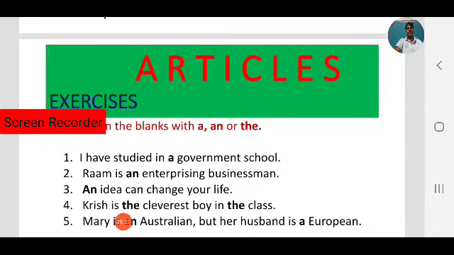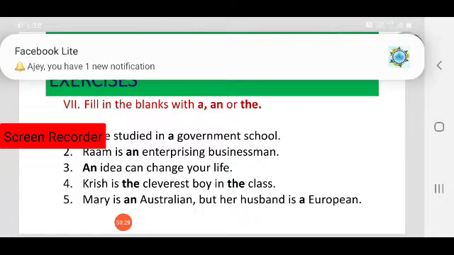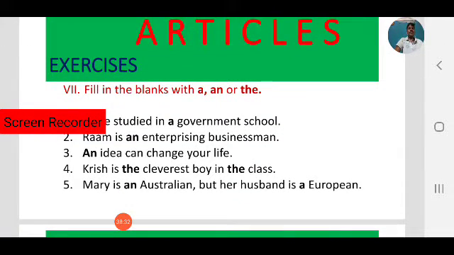Next, Krish is the cleverest boy in the class. Observe, Krish is the cleverest boy in the class. Why should we use the before cleverest? We have already discussed that, it is a rule. Before superlative degrees we have to use the definite article the. All adjectives have three degrees: positive, comparative and superlative. So before superlative degrees we have to use the. That is one rule. So Krish is the cleverest boy in the class.